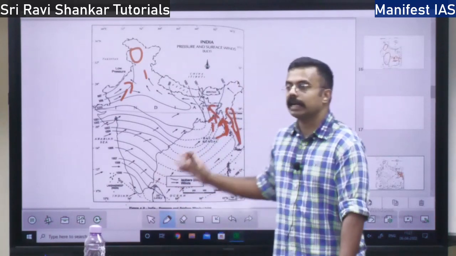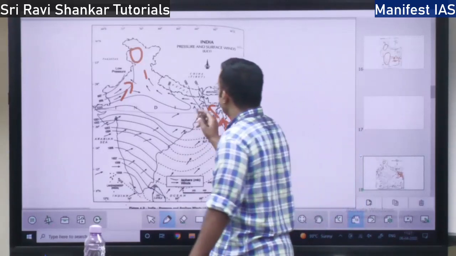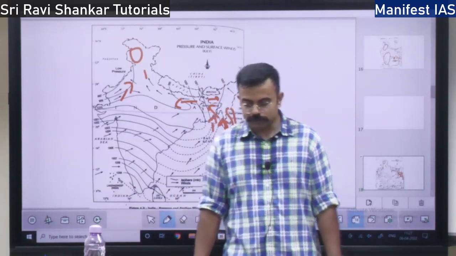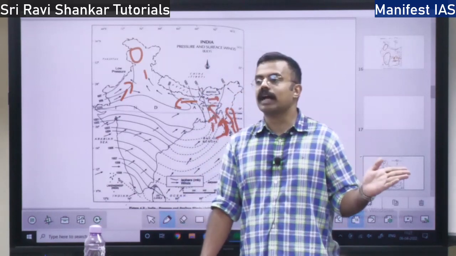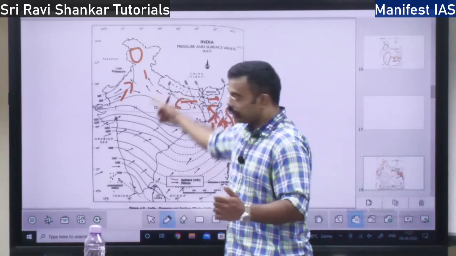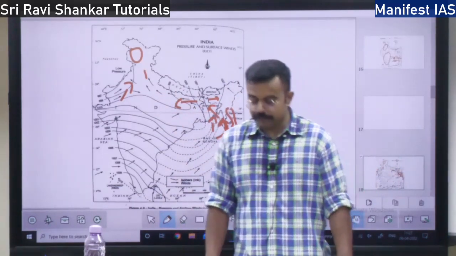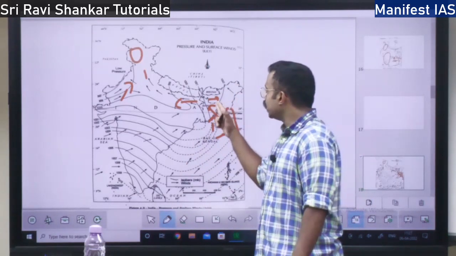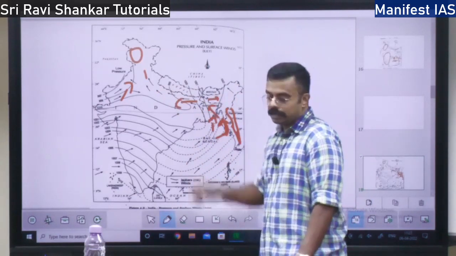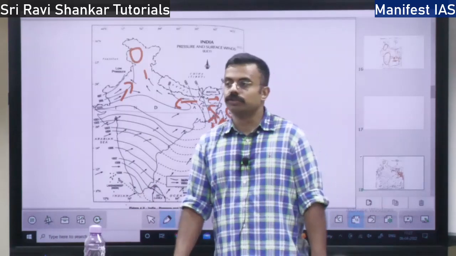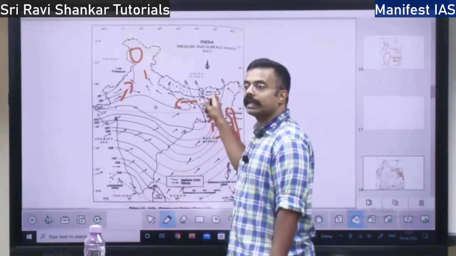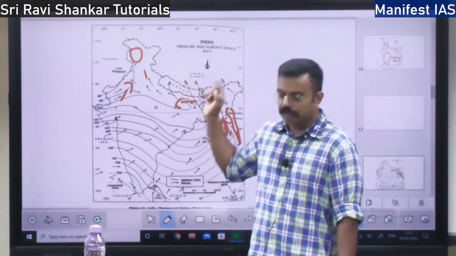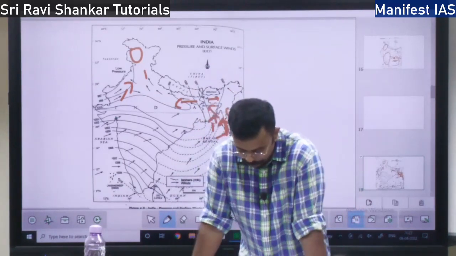This branch will further get split into a western branch and an eastern branch. One will blow towards the west, that is towards the Ganga plain, and the other will go towards the Brahmaputra valley. This branch will bring the rainfall in Mawsynram, Meghalaya, the Khasi, Garo and Jaintia hills.